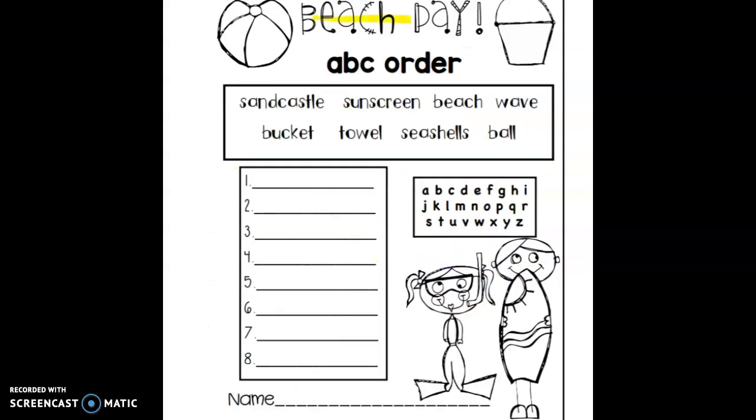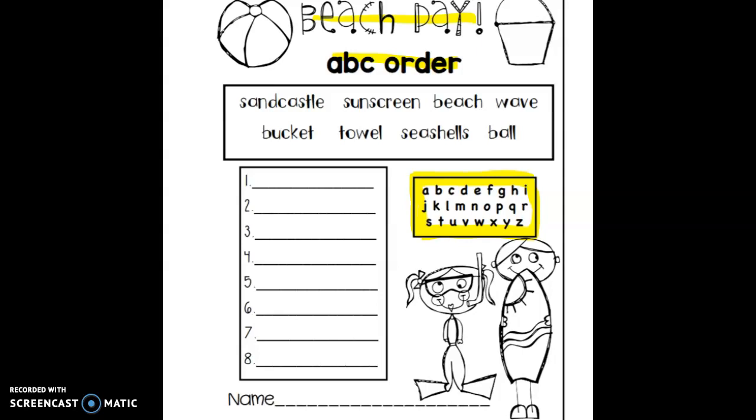The third page is beach day ABC order. So remember, when we're putting things in ABC order, we look at the alphabet and we find the letter that comes first. Now, if we have 2 letters that are the same, or 2 words that start with the same letter, then we go to the second one.